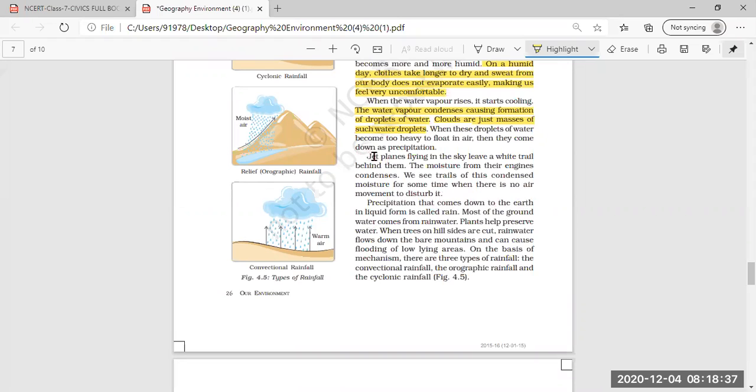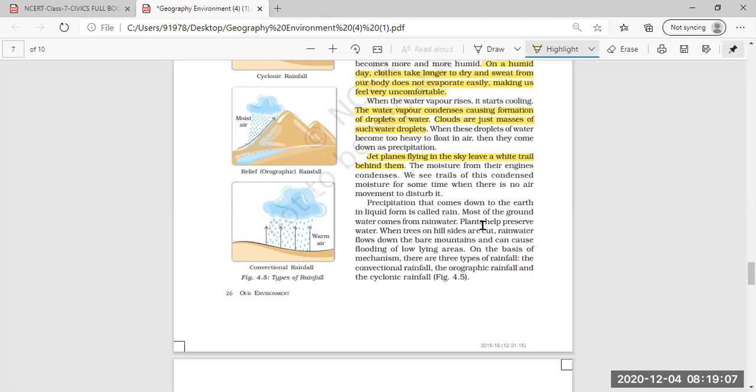So you have also observed that jet planes flying in the sky leave a white trail behind them, means a white smoke type thing is coming out from the jet planes when they are flying. This is the moisture from the engines of the jet planes that condenses, which we see in the form of trails.